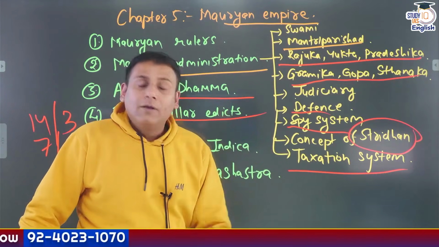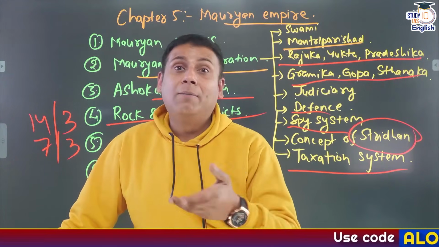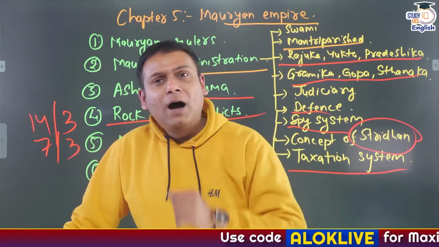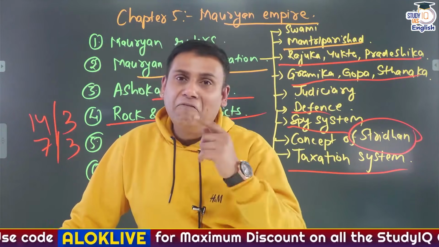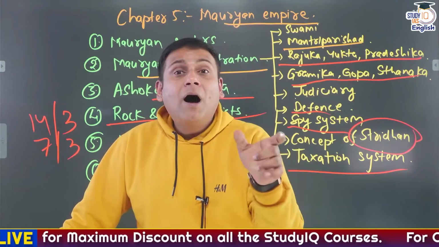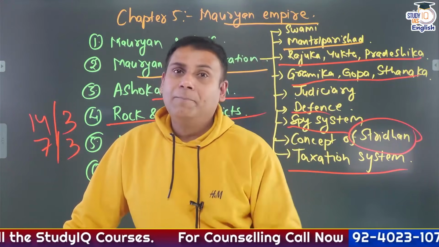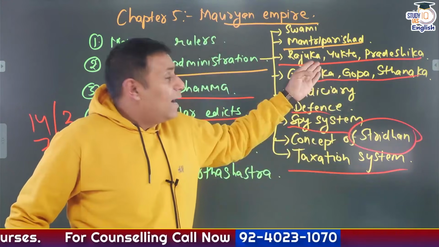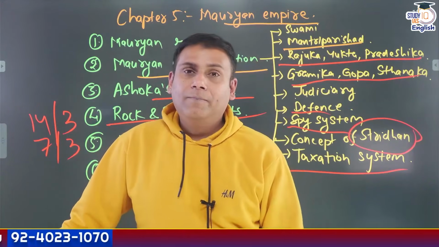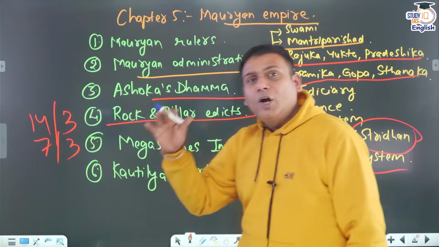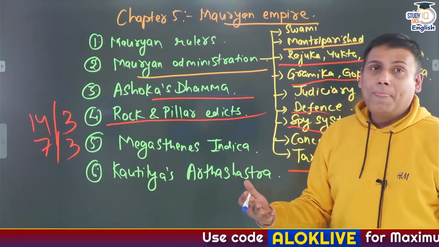The officer responsible for women's welfare, what was his name? Ithijika Mahamatra. And Ithijika Mahamatra finds mention in which rock edict of Ashok? Rock edict number 12. Dhamma Mahamatra finds mention in which rock edict? Rock edict number 5. Rajuka, Yukta and Pradeshika find mention in which rock edict of Ashok? Rock edict number 3. So you can expect a question from here. Then go through the Rumindei Pillar Edict and so on.